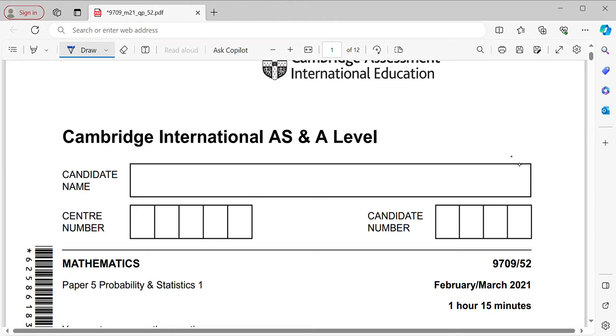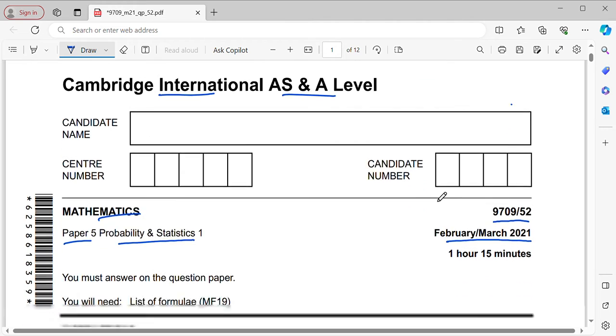This video is to discuss Cambridge International AS and A-Level Mathematics Paper 5, which is the Probability and Statistics 1 for February-March 2021, and the code is 9709/52. So let's move on to question number 1.